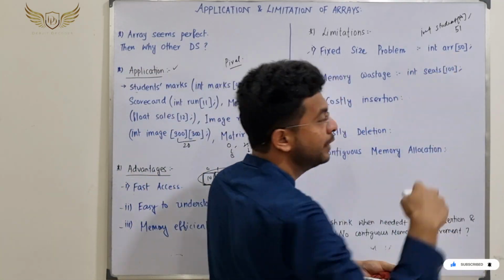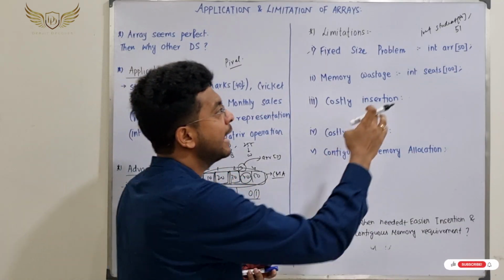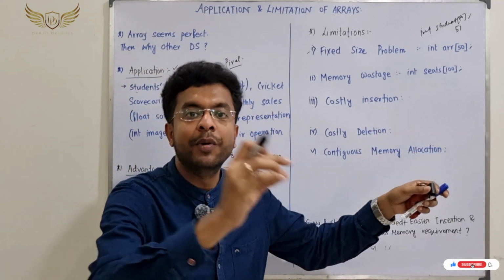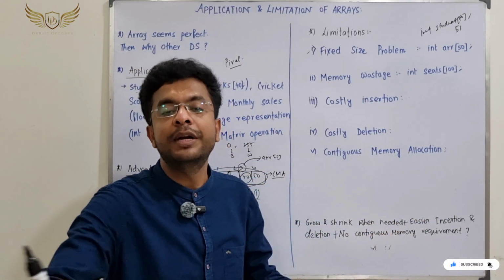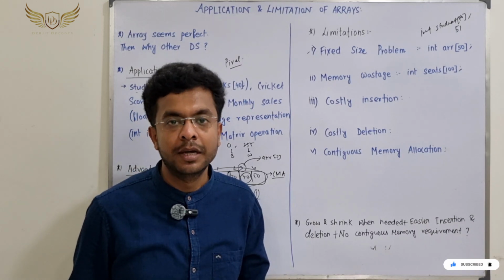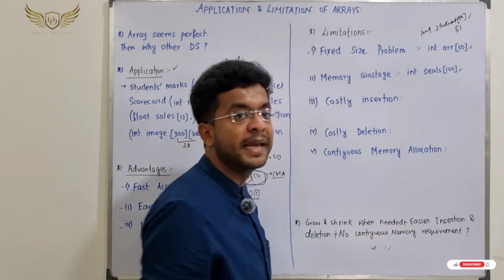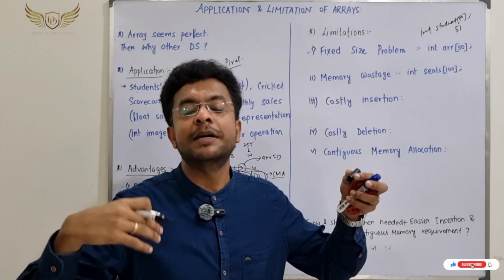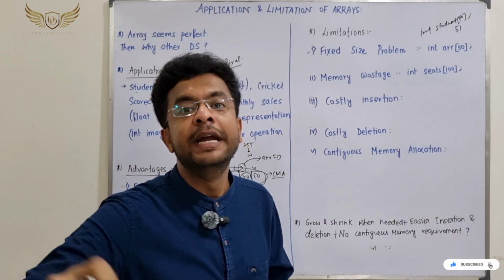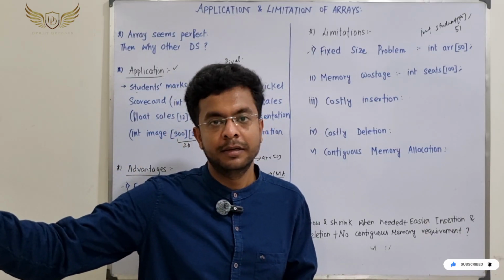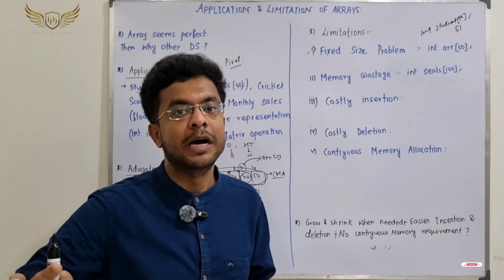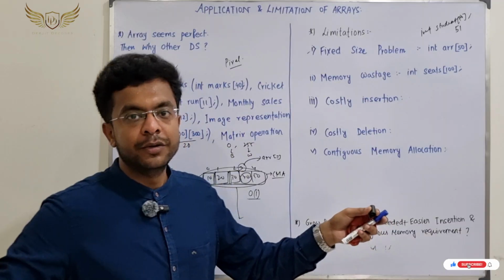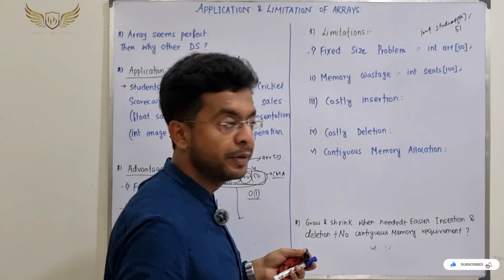Because whenever you are trying to declare an array, you are writing int ARR[50]. That means 50 contiguous blocks are allocated. But whenever the 51st element comes, we cannot give that element enough space to sit, because we will be saying it is full. There is no space. Correct? For example, in a train reservation system, a particular compartment has suppose 72 seats. If the 73rd passenger comes, they go to the waiting list, or they say that no tickets are available. It is houseful, like that. So there is a fixed size problem. We cannot extend it. We cannot grow it whenever we need it.